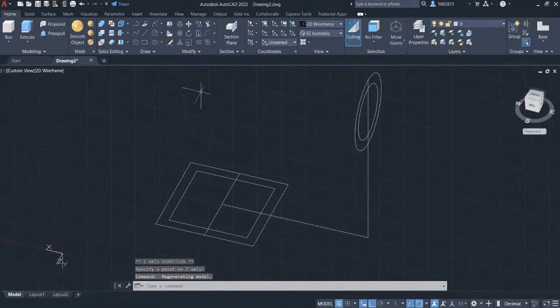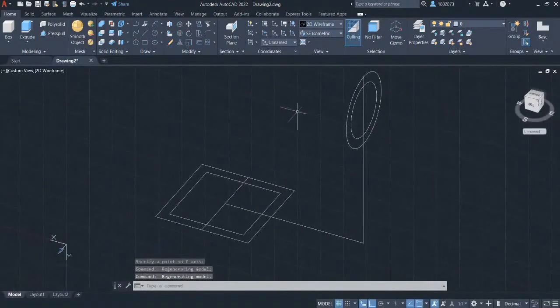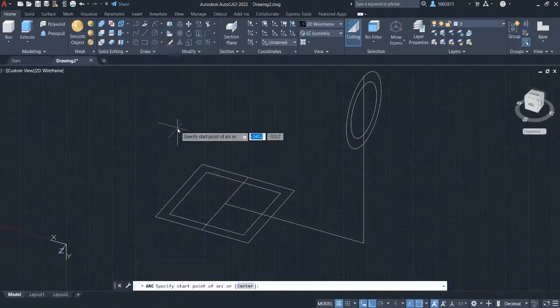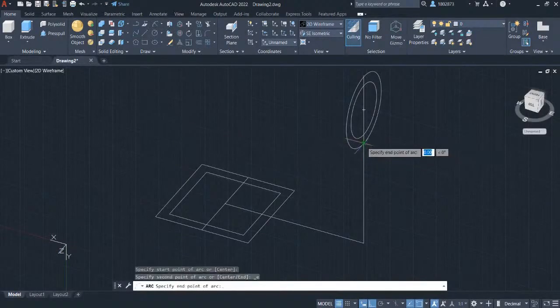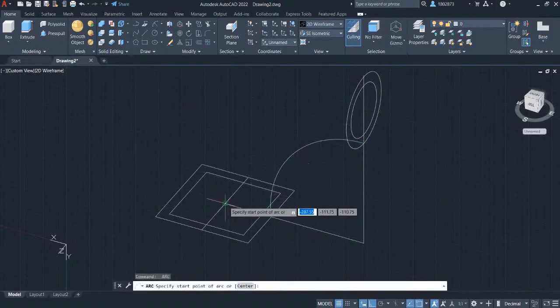We will now create an arc that will be the guided path for the loft command. Head over to the draw panel in the ribbon. Under arc, select start and radius. Select the start point as this intersection point and connect it to this midpoint. Let's key in 200 and press Enter.